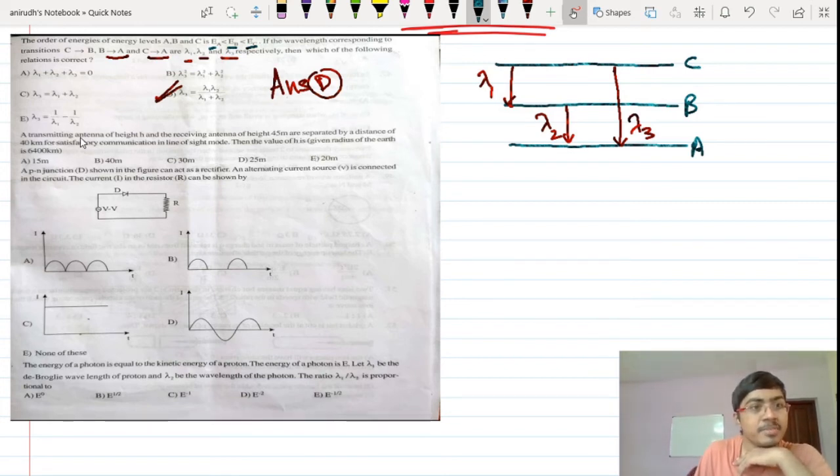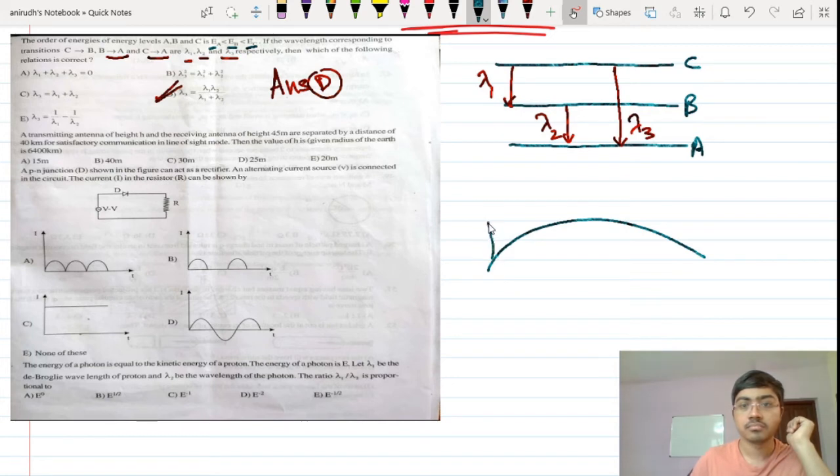A transmitting antenna of height h and a receiving antenna of height 45 meters are separated by a distance of 40 kilometers, for satisfactory communication in the line of sight mode. Okay, fine. The concept is very simple. If this is the earth, this is one antenna and this is another antenna, and this particular signal is given like this, along the line of sight.